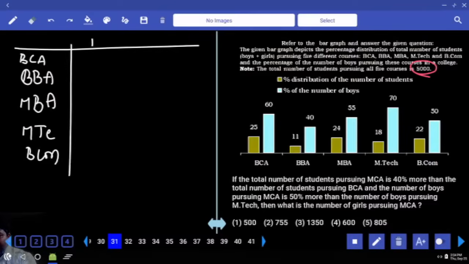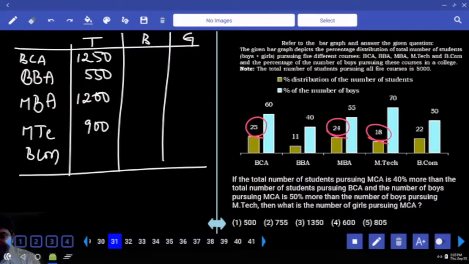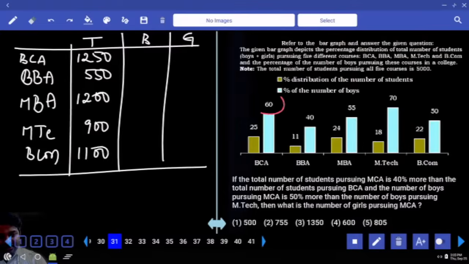We have information about total, then boys percentage. Then immediately we can calculate girls. This is the table we can prepare. We know that 1% is equal to 50. 25 50s is 1250. 24 50s is 1200. 18 50s. 22 50s is 1100. Now let's calculate boys.